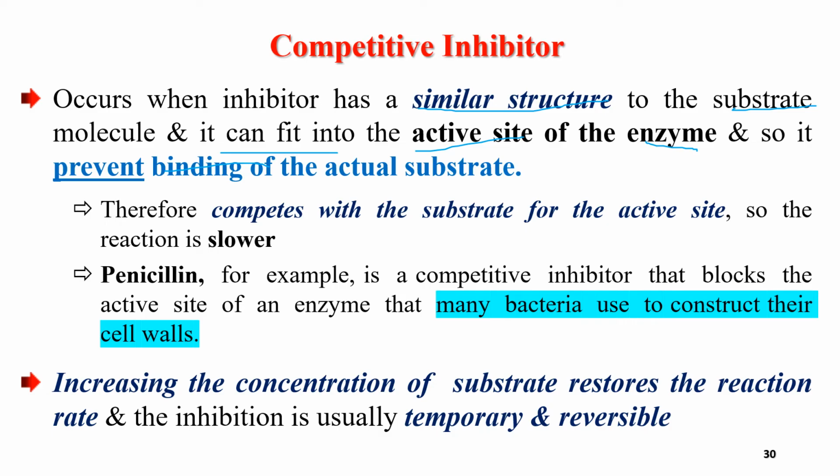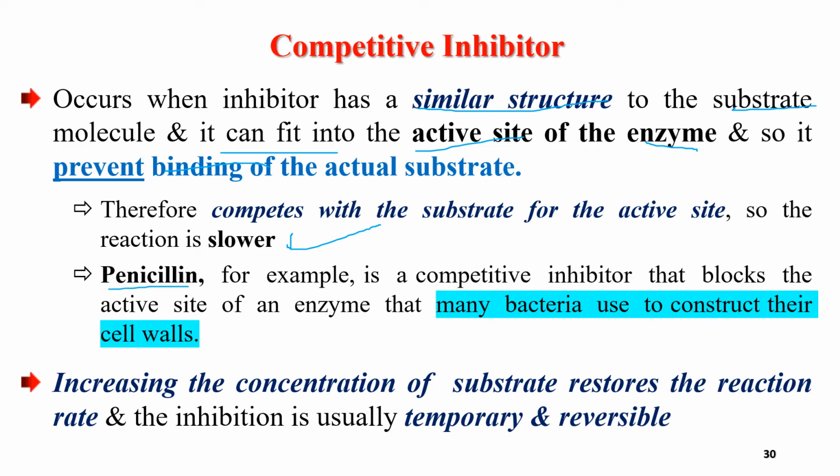When these competitive inhibitors bind to active sites, they prevent binding of the actual substrate. Then the reaction is inhibited. The reaction is blocked. Therefore, it competes with the substrate for the active site. It means it slows down the reaction or blocks the reaction.